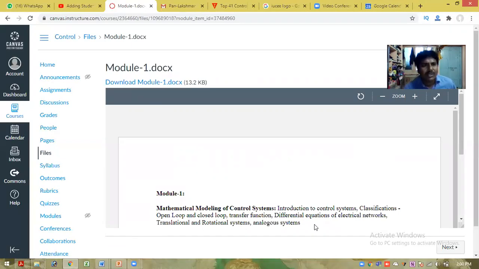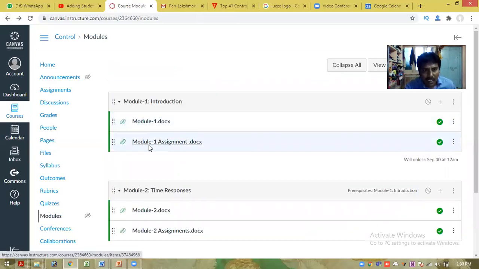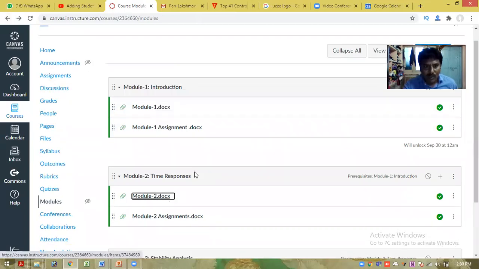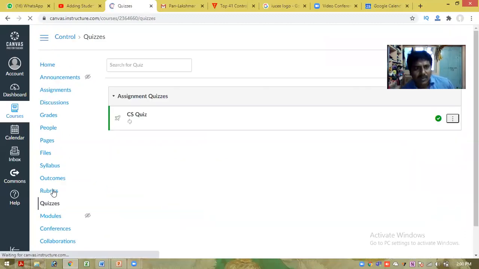After completion of this module, they need to submit the module assignment also. So for module 1, I provided the assignment questions here. And similarly for module 2, the time response of a control system, module 2 and module 2 assignment, like that. So I created 5 modules, and questions and quizzes for the 5 modules are inserted like that. So quizzes are also provided here.